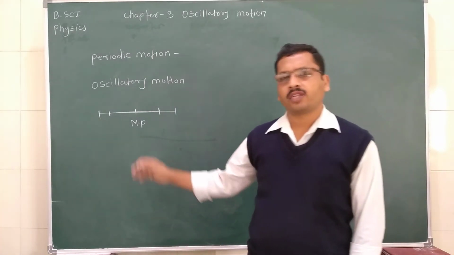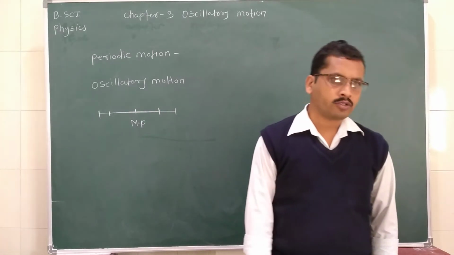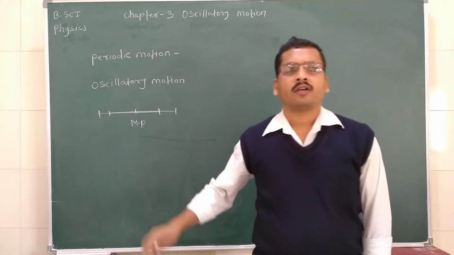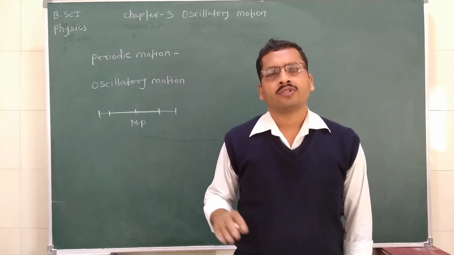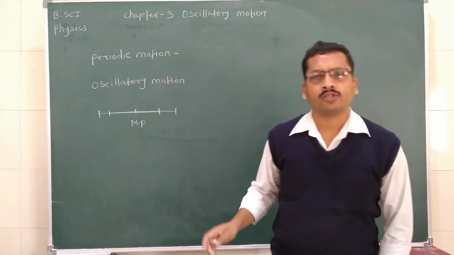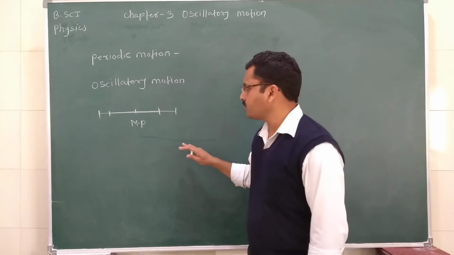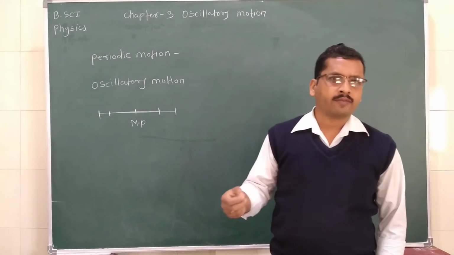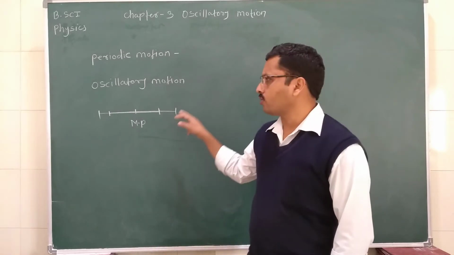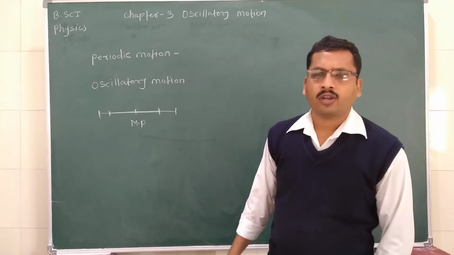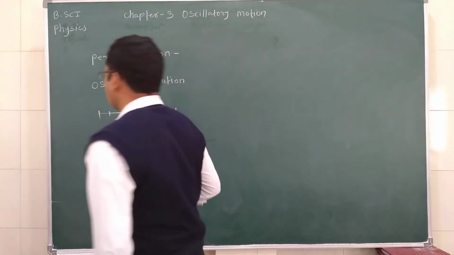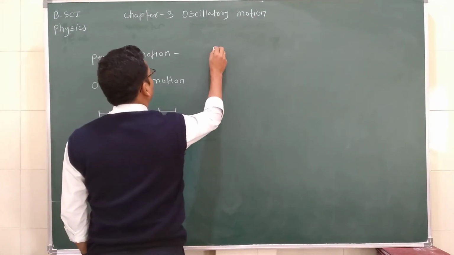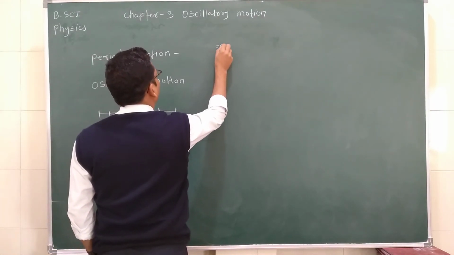What are the examples of oscillatory motion? The motion of a sewing machine needle, we say, is oscillatory motion. Or the motion of a spring is also oscillatory motion. Now we are moving towards harmonic motion, simple harmonic motion.